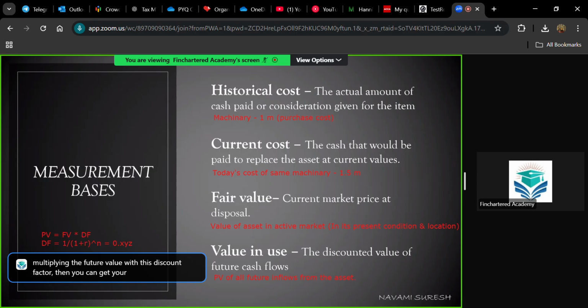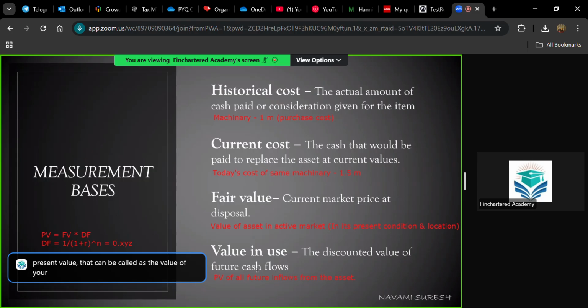So here my point of present value is when somebody is asking you what is the value of your assets. What is the value of your asset means you can say my asset has a value of this much, where it is a value in use, where you are expecting 5 million as an inflow on a future date. So calculate the present value of this 5 million, and whatever is the present value, that can be called as the value of your asset.